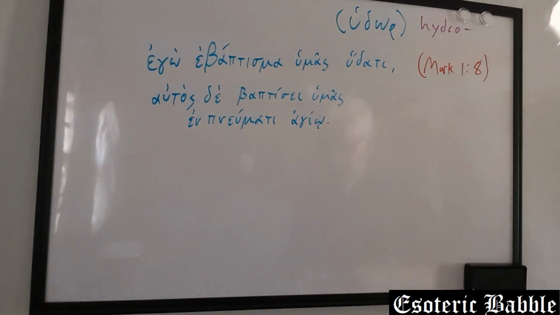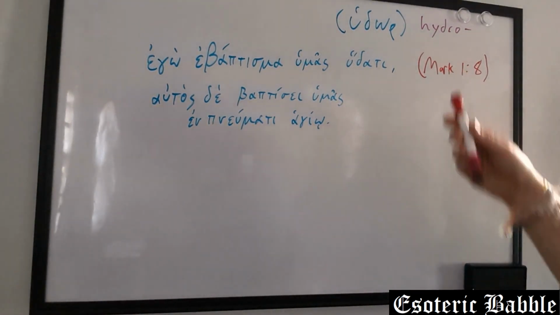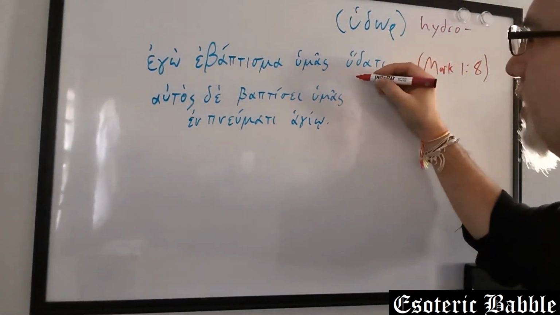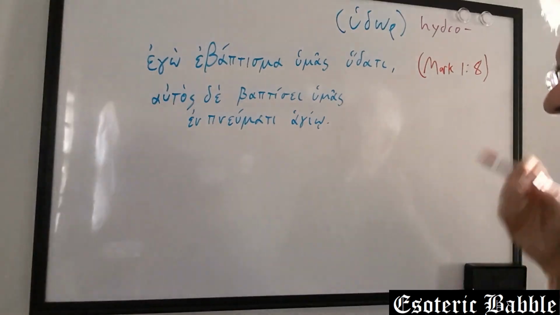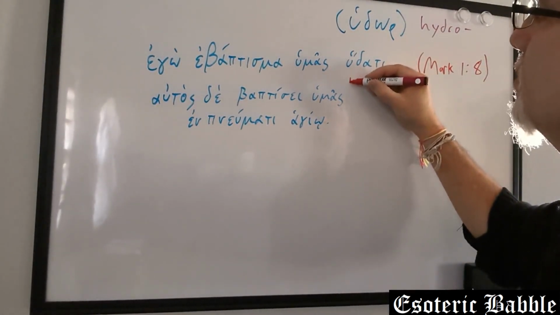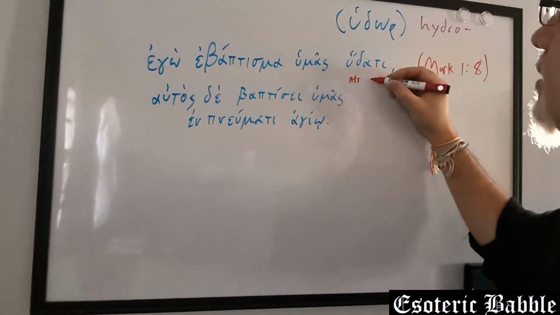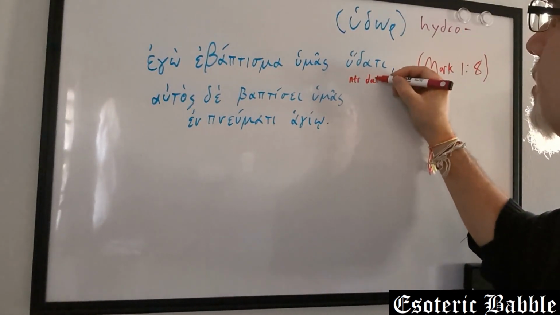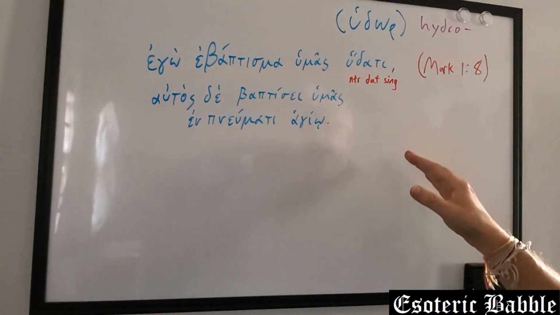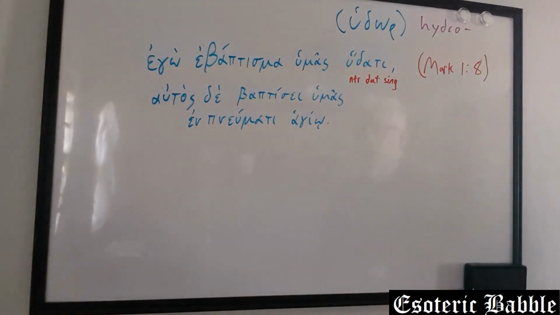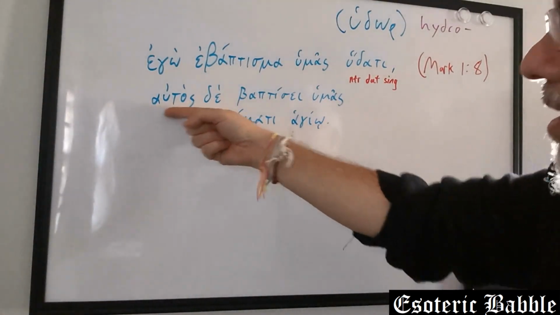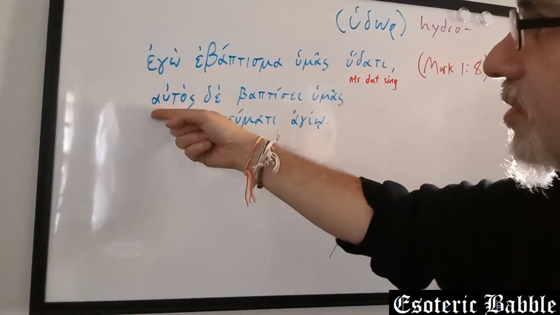This is the dative case here. And this is a neuter noun. We haven't really talked about neuter nouns, but we did mention that in addition to masculine, Greek has feminine and neuter nouns. So this would be neuter dative singular. And let's go on, and then we'll talk about this a little more broadly. Autos de baptisei hymas. And this is, by the way, a New Testament usage of this word.